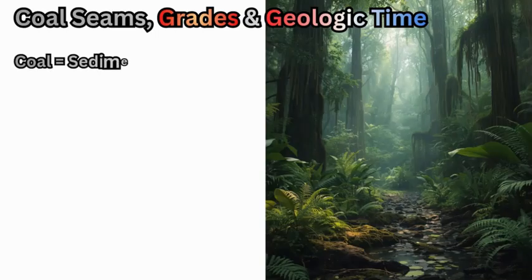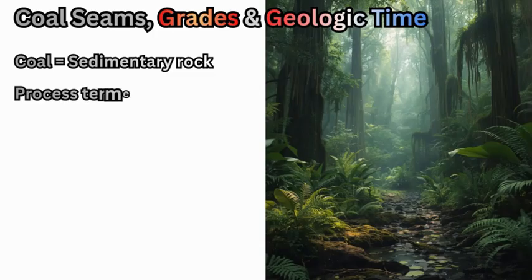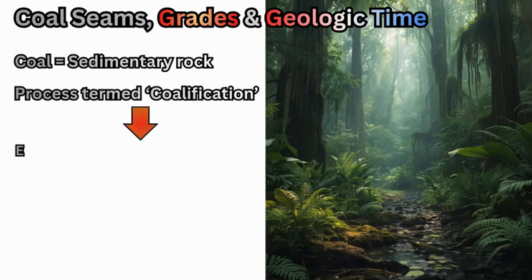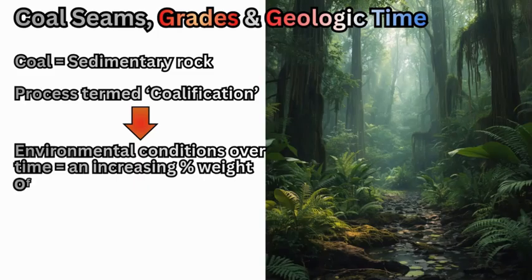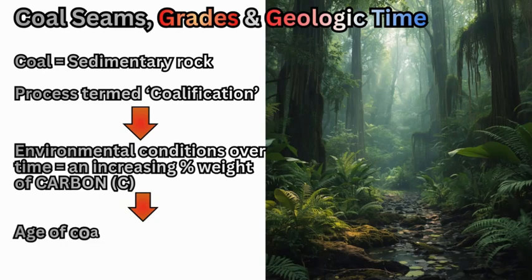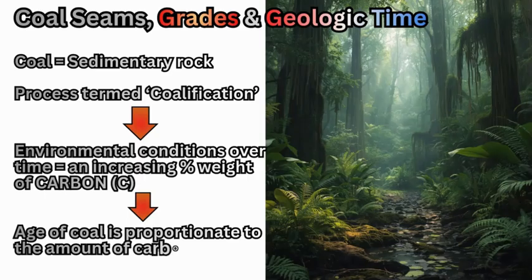Coal is a sedimentary rock which is formed underground through a process called coalification, which is the addition of pressure and heat like diagenesis and sedimentation, but with the increasing amount of carbon with the longer time it has to form underground. So a coal that's been underground for hundreds of millions of years would have more carbon by percent weight or percent volume than a coal that has been underground for less time, let's say 20 million years.